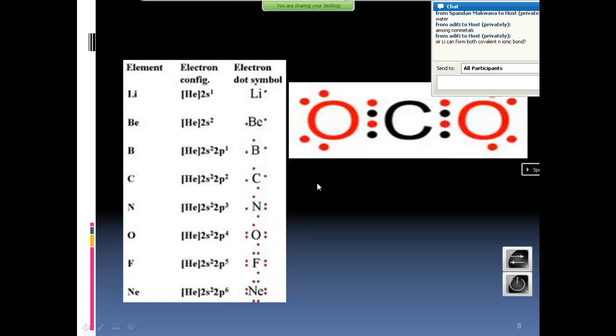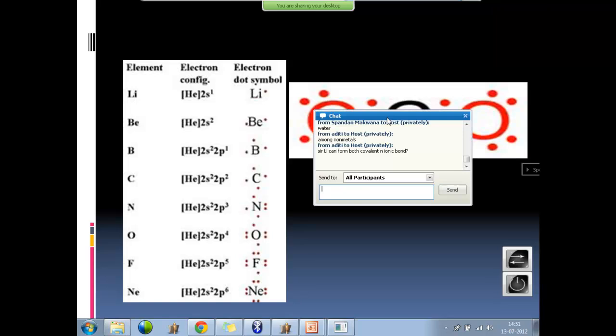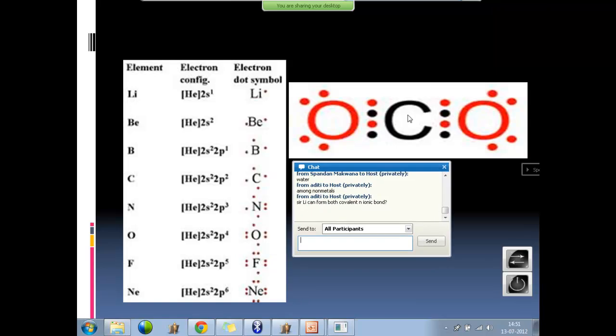Then oxygen, it has how many? It has 6. It needs 2 more. Oxygen forms double bonds to get 2 electrons. Very simple case. The same case here. See, carbon has 4 electrons. These black electrons are carbon's, and red ones are oxygen's. Now, what did oxygen do? It wanted 2 electrons, right? Even carbon wanted 2 electrons. Sorry, 4 electrons in total. So what did they do now?